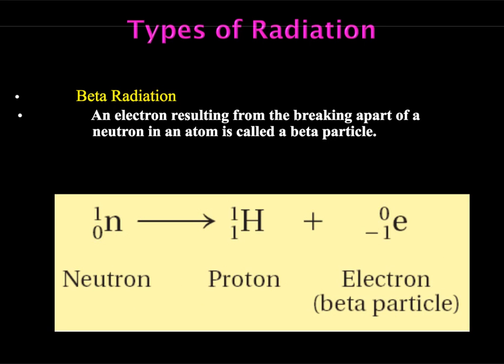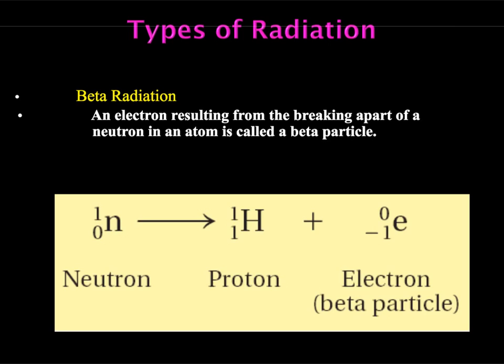Next up in beta radiation, we are going to be releasing a beta particle. What this really is, is an electron. So we have this atom, it's unstable, the nucleus has way too many pieces in it, way too many neutrons, and so one of the neutrons is going to break apart.